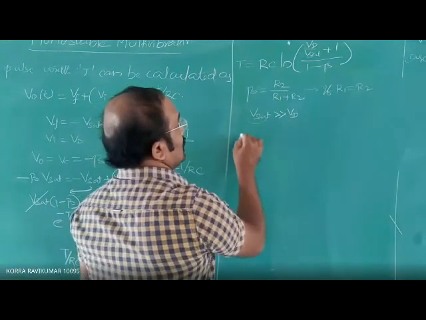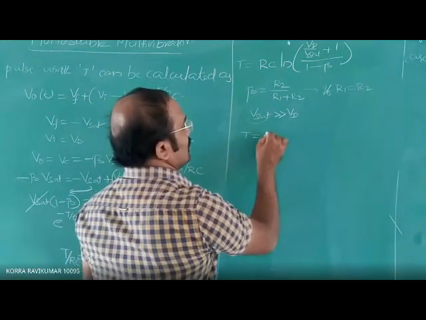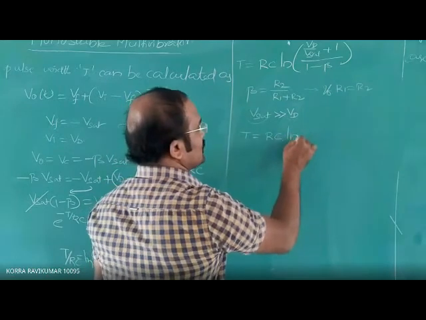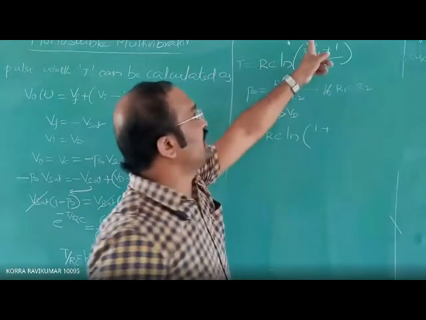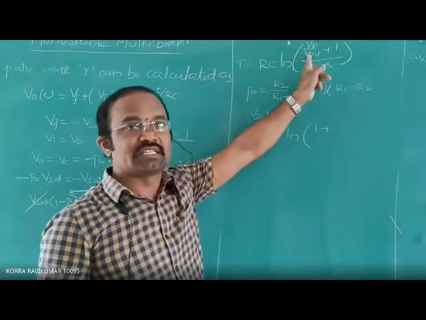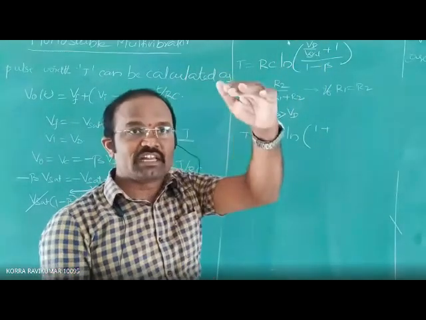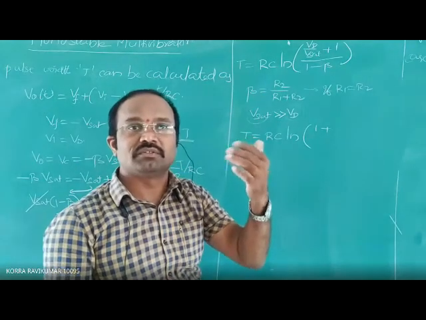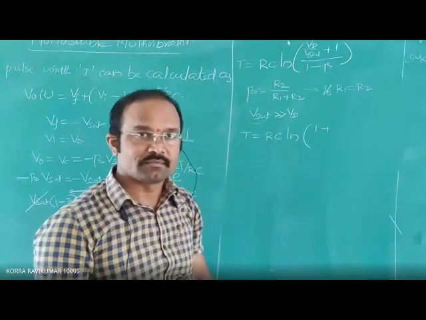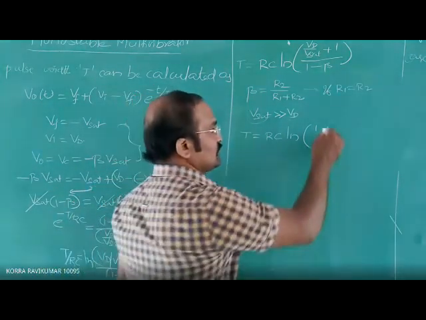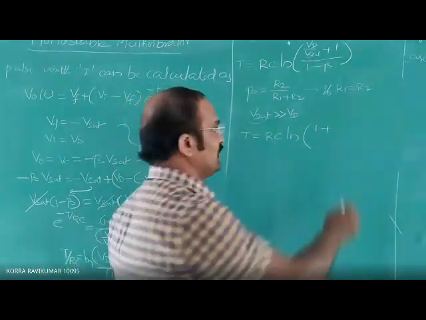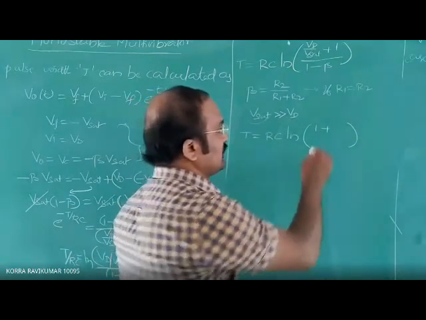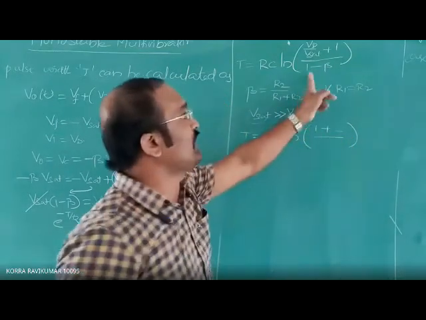So T is equal to RC into natural logarithm of 1 plus Vd, a smaller value, by Vsat, a larger value, so the resultant becomes a negligible value, divided by 1 minus beta.